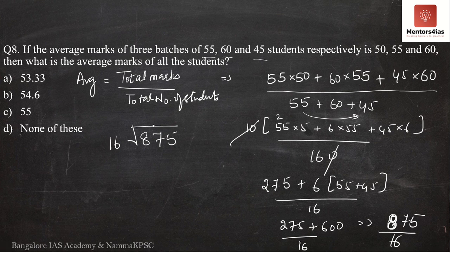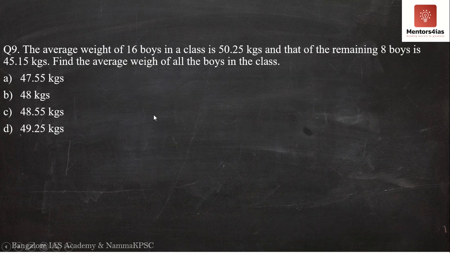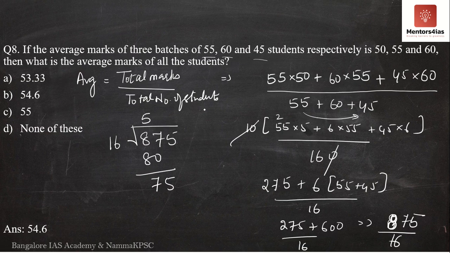Okay. So 16 fives are 80. We get 7 and 5 here. Now 16 2s are 32, 16 3s are 48, 16 4s are 64. Now see here, it is 54. Okay, you know that what you have done is correct.